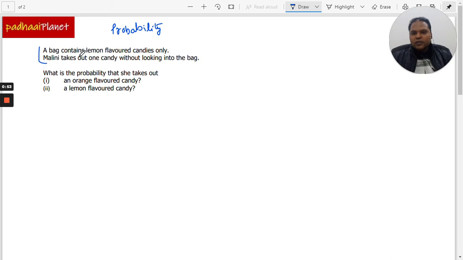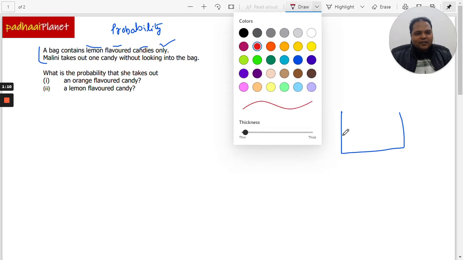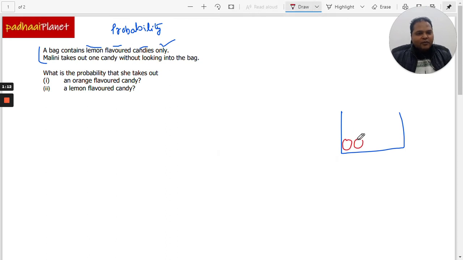The question says that a bag contains lemon flavored candies only. So there are only lemon flavored candies. Suppose this is the bag, and let's draw these candies, and these are lemon flavored candies which are there in this bag.